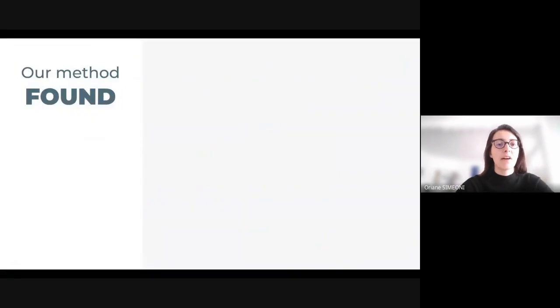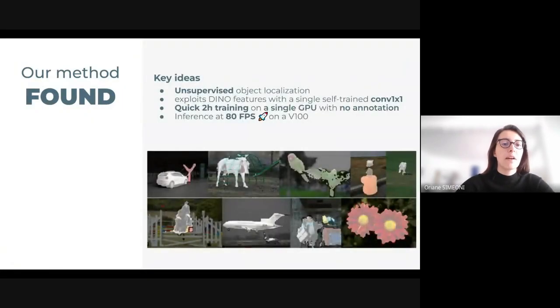Our method, named Found, performs unsupervised object localization. We propose a simple framework in which we train a single 1x1 convolution layer. We train our model for only 2 epochs over a dataset of 10,000 images, and inference runs at 80 frames per second. Results here are without any post-processing refinement.